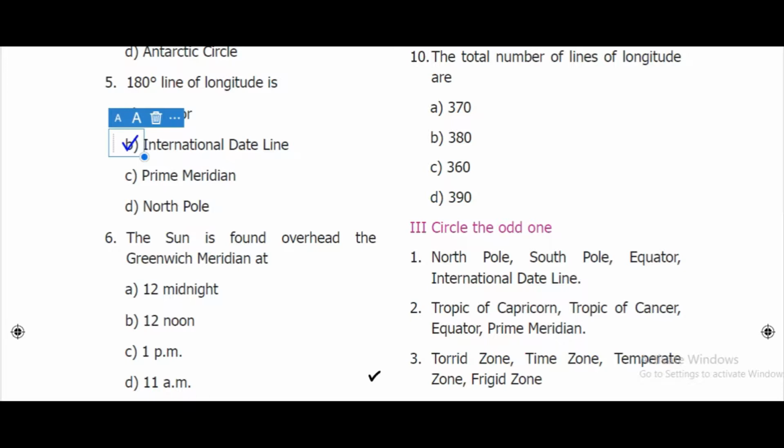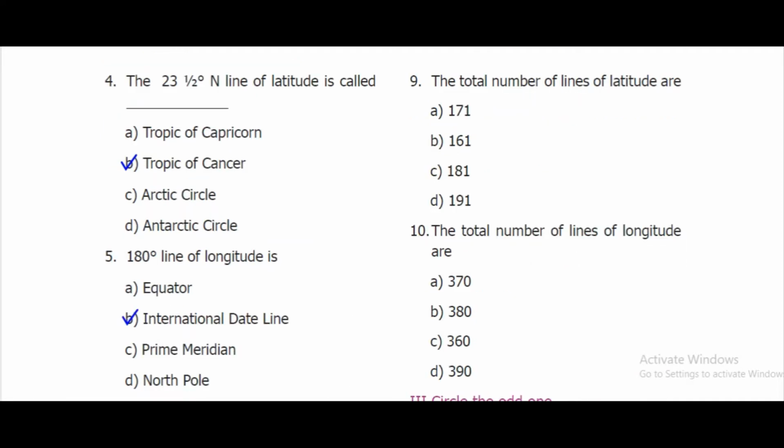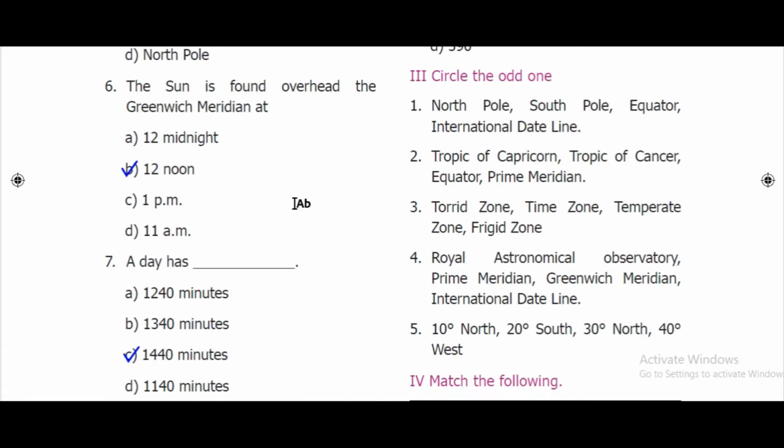Next, the sun is found overhead the Greenwich meridian at? Option B, 12 noon. Seventh one, the day has dash minutes. Answer: option C, 1440 minutes. Next, eighth, which of the following lines of longitude is considered for the Indian Standard Time? Answer: 82.5 degree east, option A. 9. The total number of lines of latitude are? Option C, 181. 10th. The total number of lines of longitude are? Answer: option C, 360.